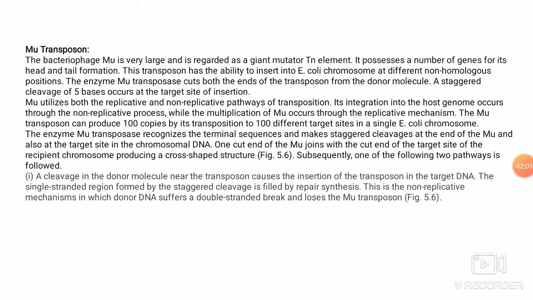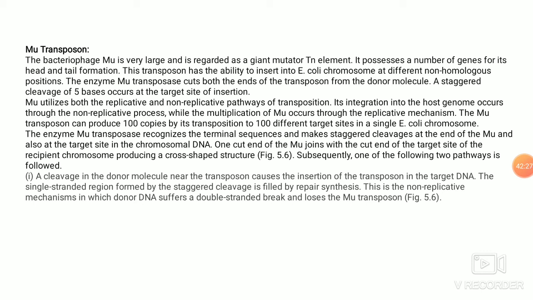A staggered cleavage of 5 bases occurs at the target site of insertion. Mu utilizes both replicative and non-replicative pathways of transposition. Its integration into the host genome occurs through the non-replicative process, while the multiplication of Mu occurs through the replicative mechanism.